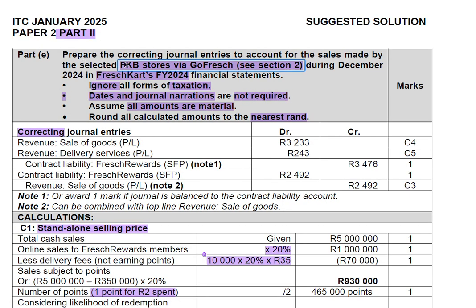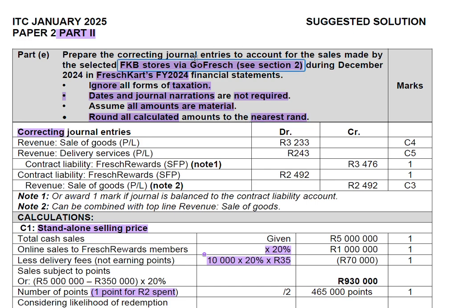We need to prepare the correcting journal entries to account for the sales made by the selected FKP store via GoFresh. That information is in section 2, during December 2024, in French Cards' FY 2024 financial statements. We need to ignore all forms of taxation. Date and journal narrations are not required. We must assume that our amounts are material and all amounts must be rounded to the nearest rand.